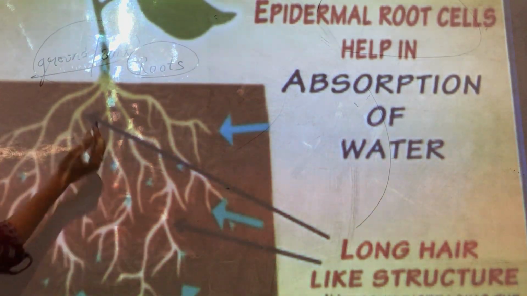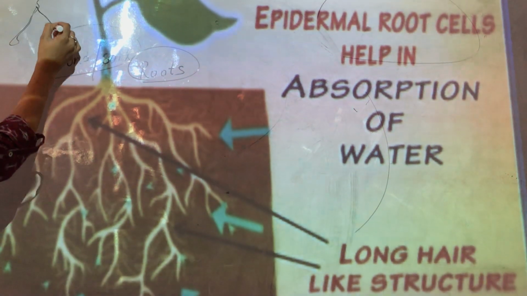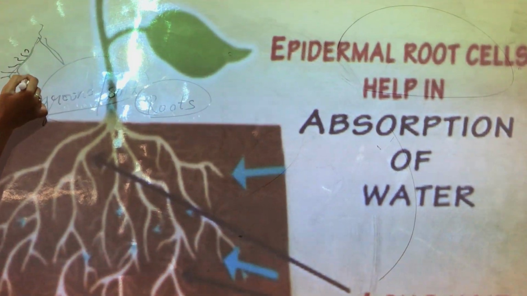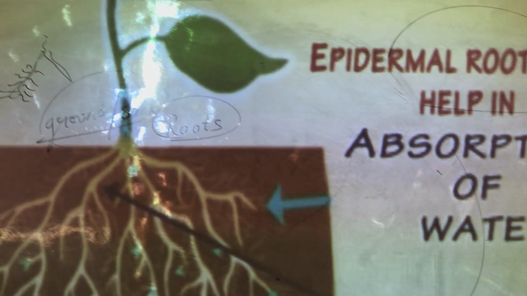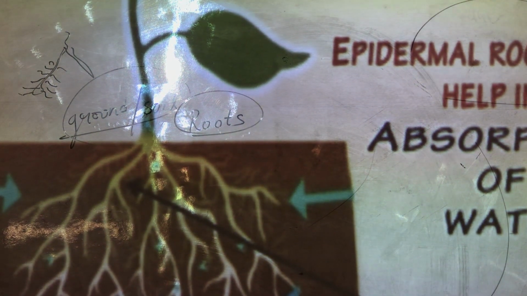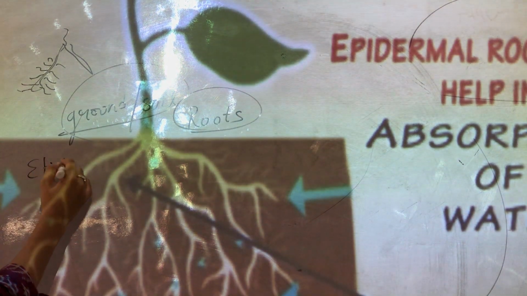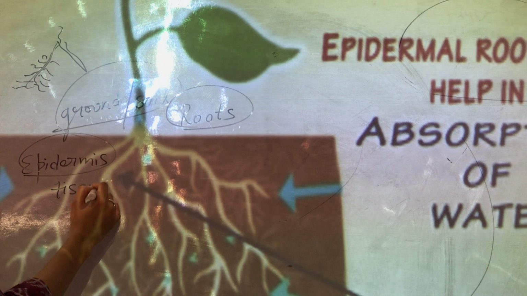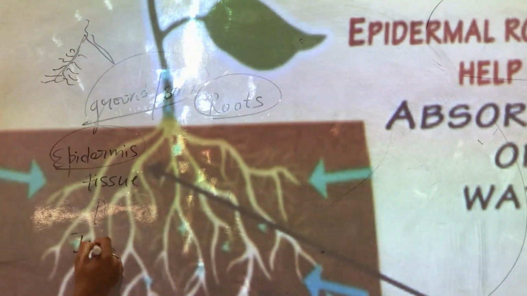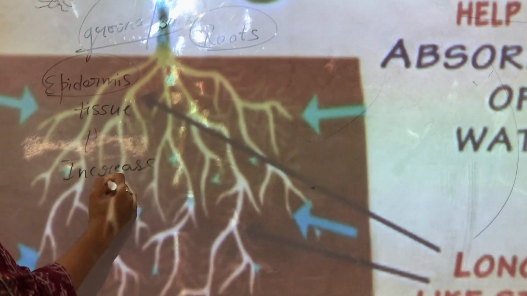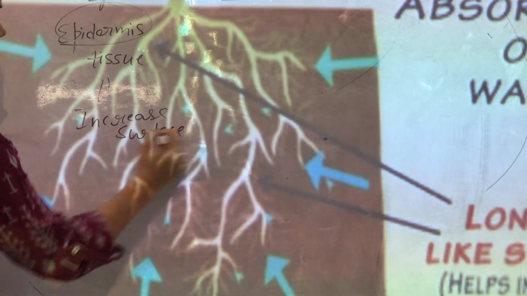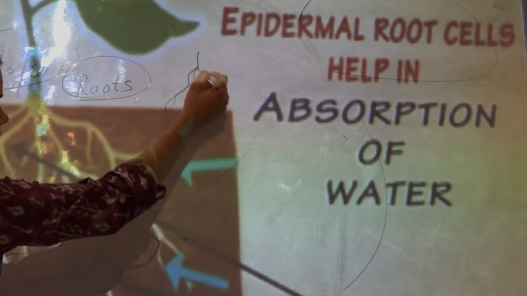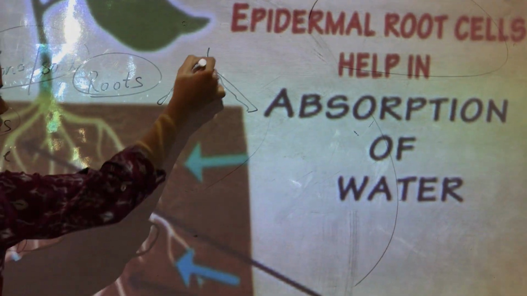Now in the roots also you will see these. If you take the root, okay, suppose this is a root, you will see these hairy projections. Okay, these soft hair projections are nothing but the epidermis tissue. They are not the roots, they are the epidermis tissues which increase the surface area for absorption. For example, if the root were only this much, what will happen?